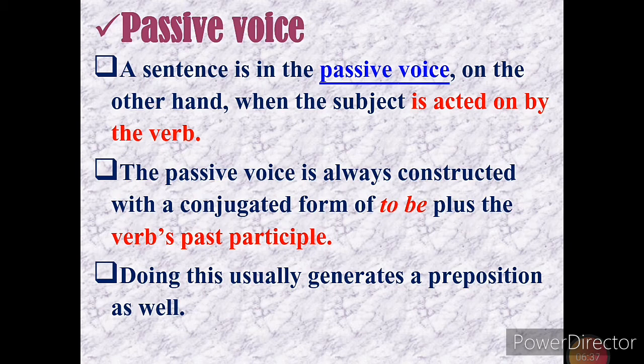The passive voice is always constructed with a conjugated form of to be plus the verb's past participle. That's why I have given these two in red mark in the second point. Doing this usually generates a preposition as well.